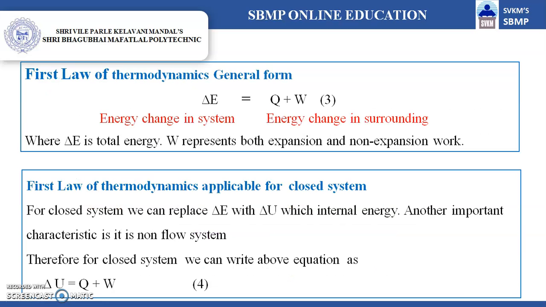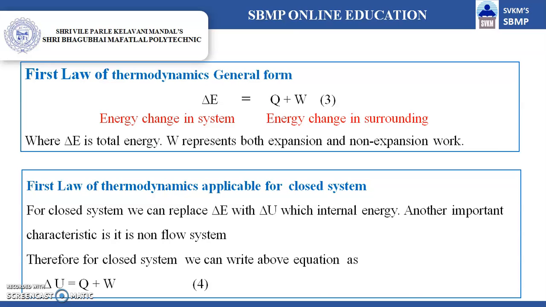Now, the general form of the first law of thermodynamics, as we have seen in the beginning, is that the energy change in the system is equal and opposite to the energy change in the surrounding. So delta A corresponds to the energy change in the system. It consists of macroscopic energy and microscopic energy, whereas on the RHS, Q and W represent the transit energy. The W, that is work done, in equation 3 consists of both expansion and non-expansion work.